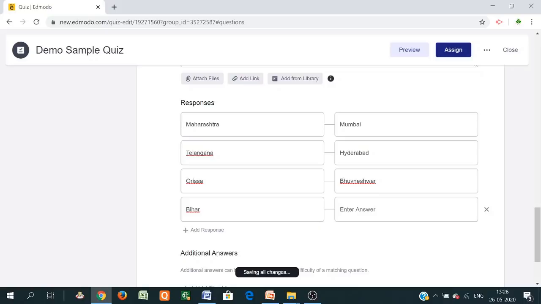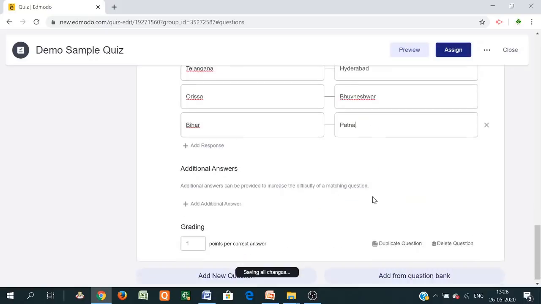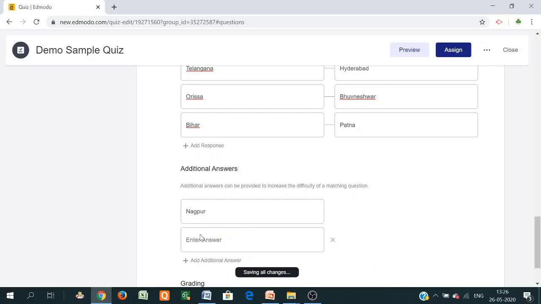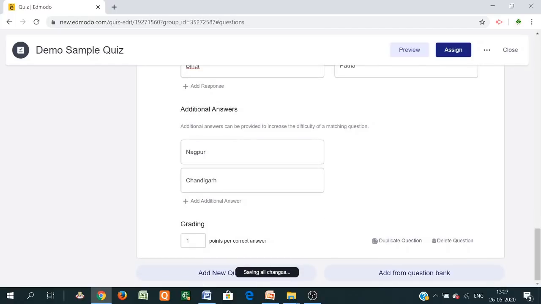Then next is Patna. And to confuse, just give additional answers: Nagpur, Chandigarh. So in this way you can create the different types of questions.